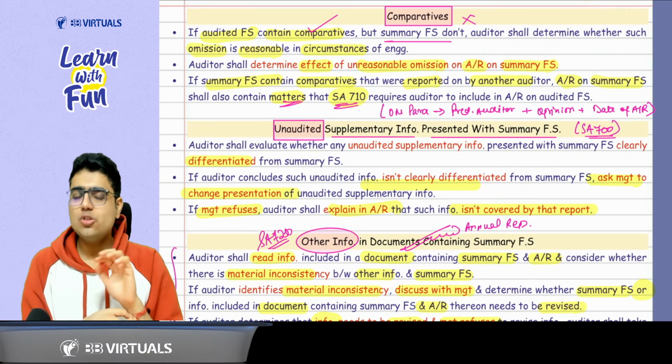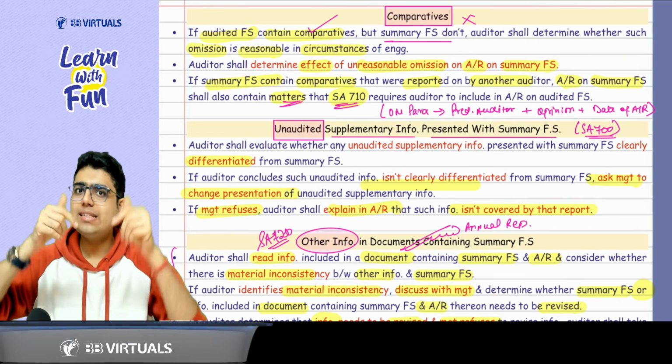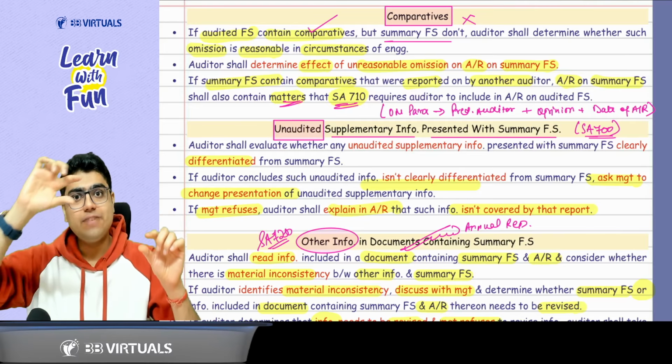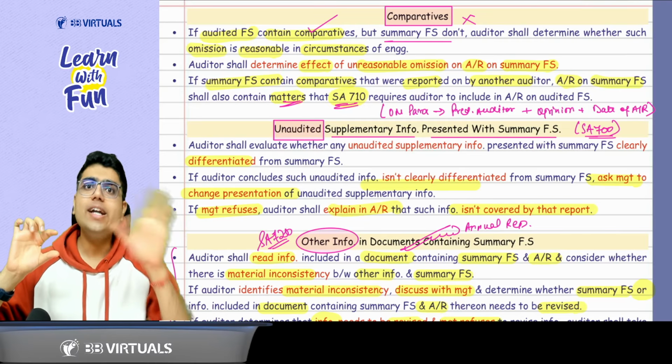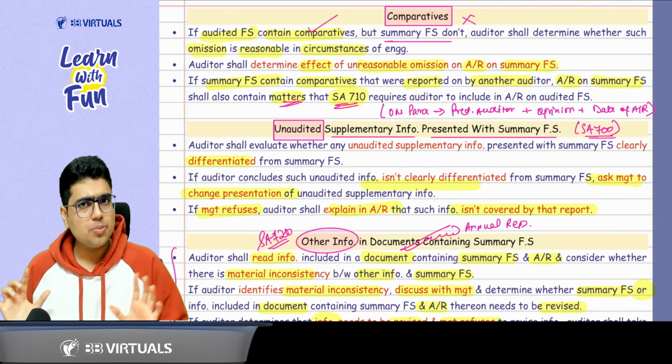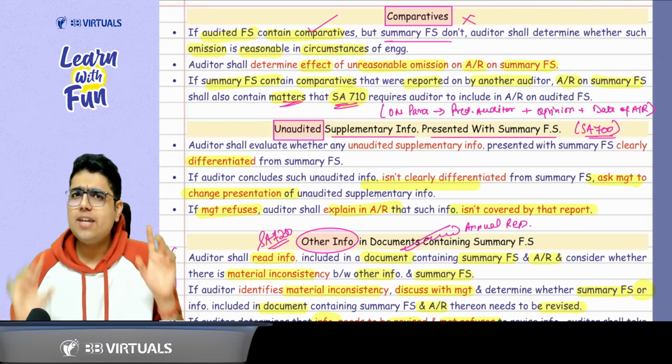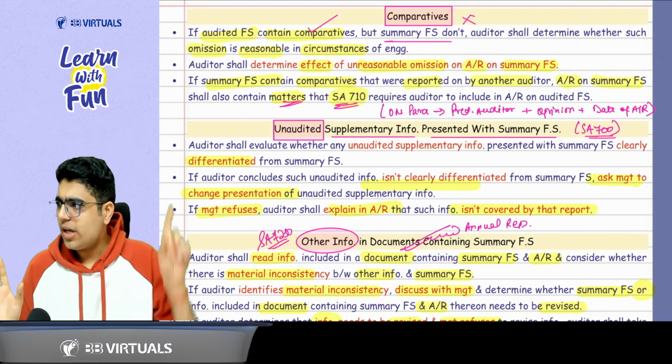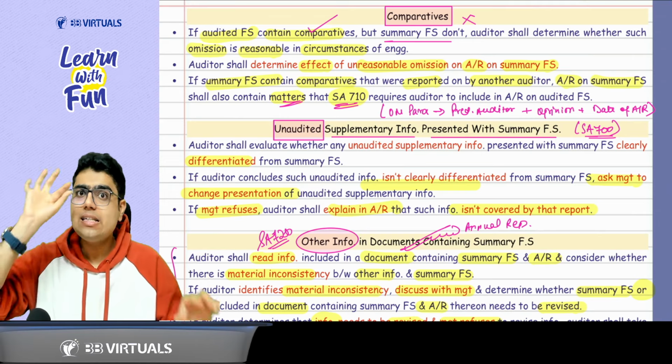So it's the same. In SA 700, I told you that whatever is the extra information, it can be of two types: one which is integral, and one which is not integral to the financial statement. Something which is integral will be covered by the auditor's opinion. Something which is not integral will not be covered by the auditor's opinion.